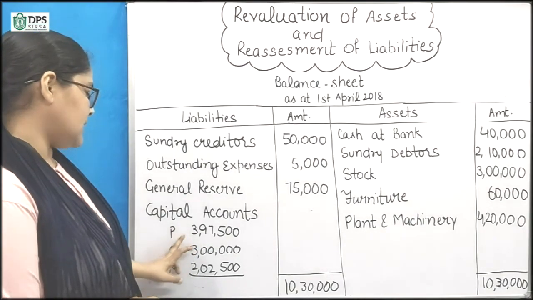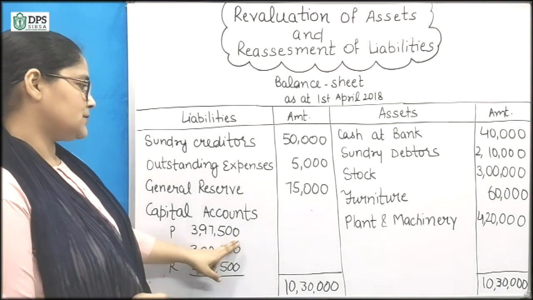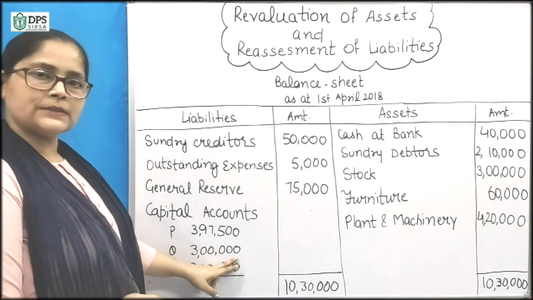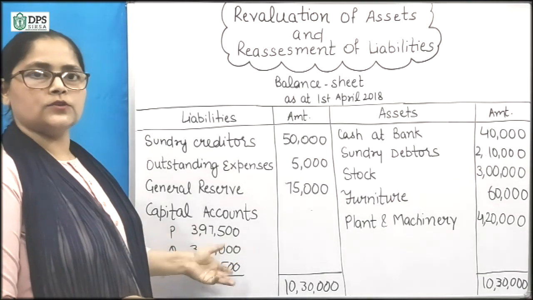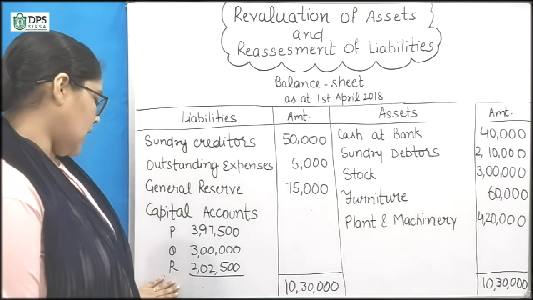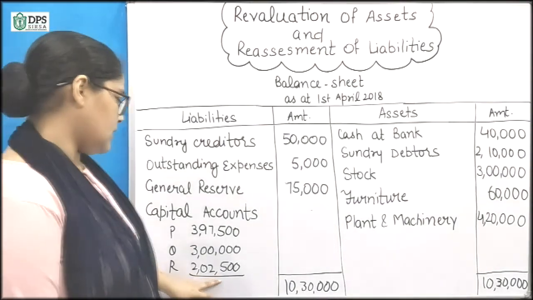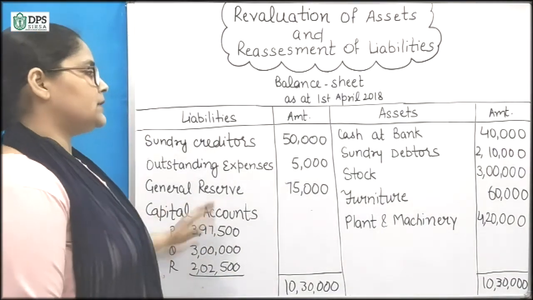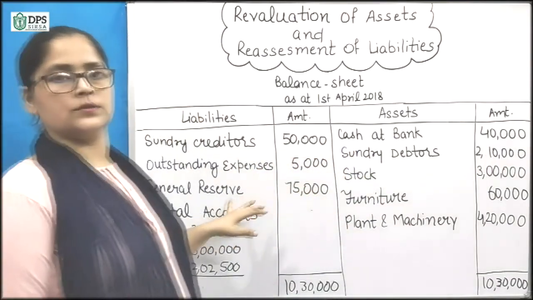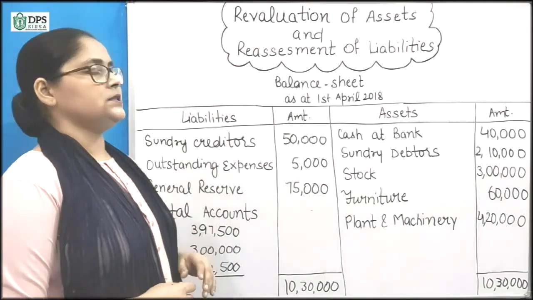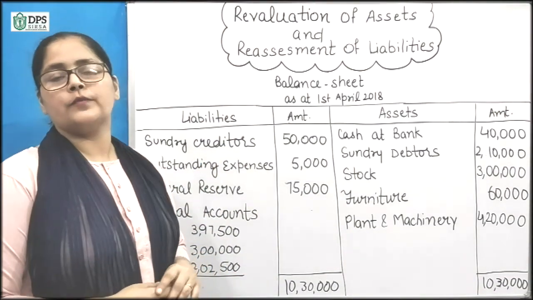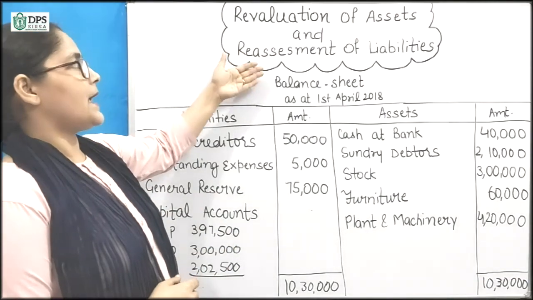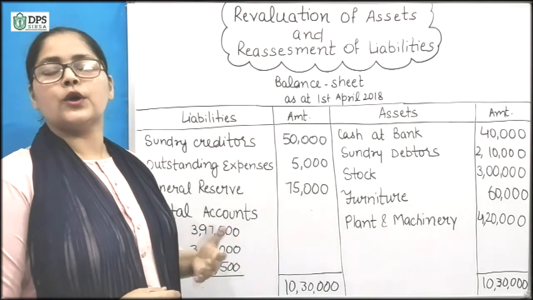So P has capital of 3,97,500 now, Q has the same capital because he is neither gaining nor sacrificing, and R has 2,02,500. Except for capital, nothing will change. So this is the balance sheet, where the revised values of assets and liabilities are not considered.